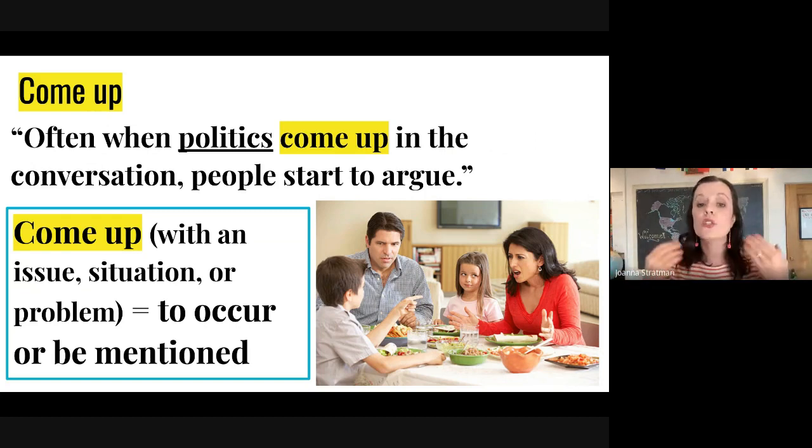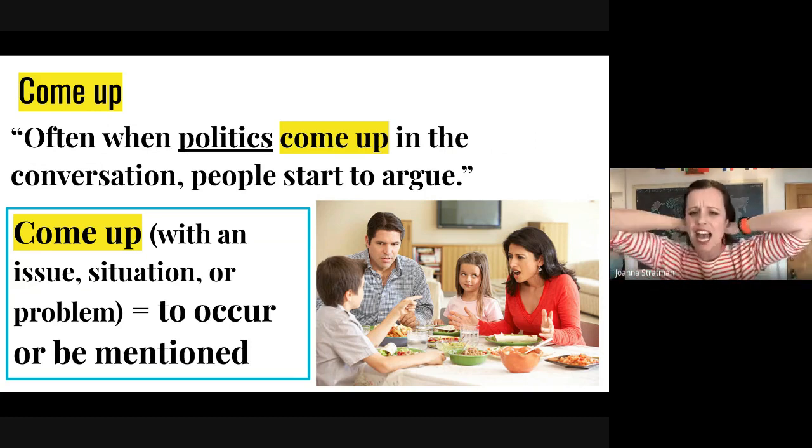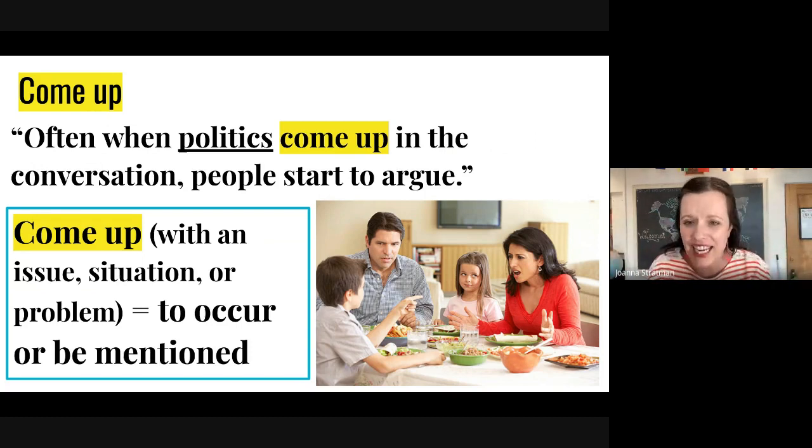So we can use come up to mean that the politics were mentioned or talked about or introduced into the conversation, and then people start to argue. You can tell this is the definition because, like I said, it's typically used with an issue, situation, or problem. So that will come first, and you will know that it means to be mentioned.